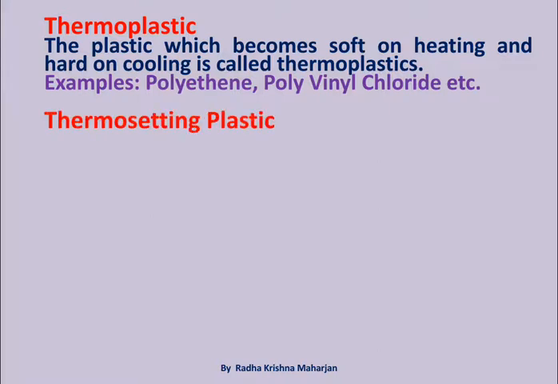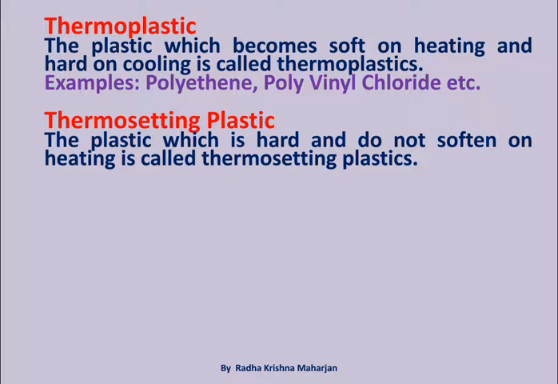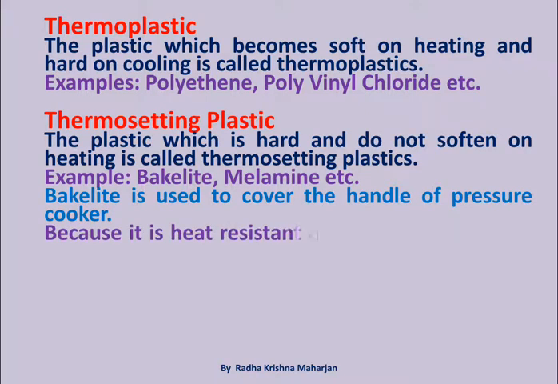Thermosetting plastic. The plastic which is hard and does not soften on heating is called thermosetting plastic. Example: bakelite, melamine, etc. Bakelite is used to cover the handle of pressure cooker because it is heat resistant and does not soften on heating.